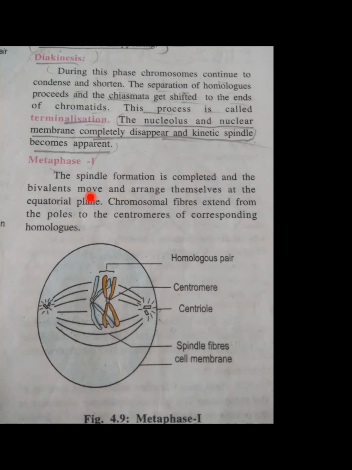That is metaphase 1. What happened in metaphase 1? First thing you can see, this is metaphase 1. These are the centrosomes. ये बीच में जो होता है उसको हम क्या बोलते हैं? At the center, this is present. It is called the centromere. उसको बोलते हैं centromere. ये दोनों सेम है, मैंने आपको बताया. Homologous pair. What do you mean by homologous? The chromosomes which are genetically and structurally similar, we call a homologous chromosome. So these two are the homologous chromosomes.